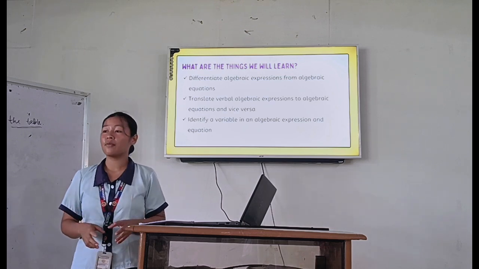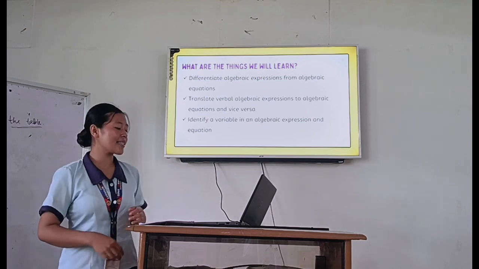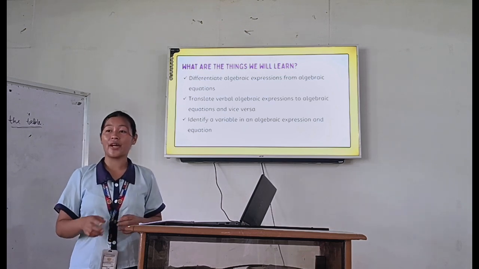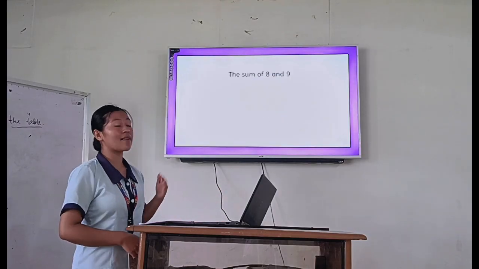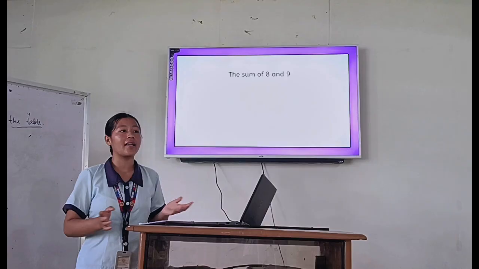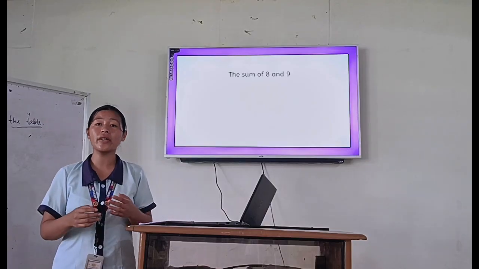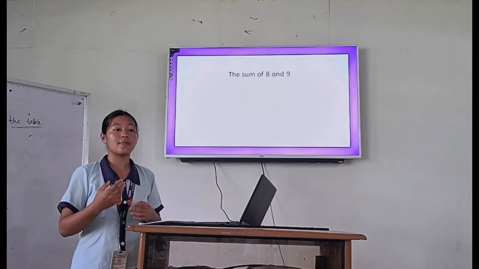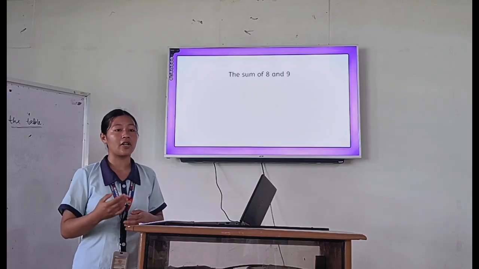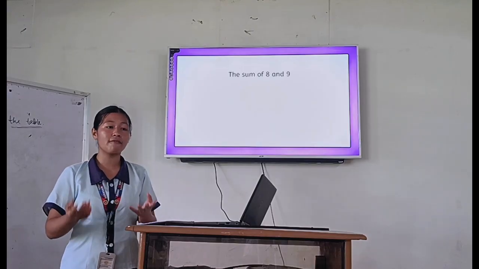But before we proceed, let's have first a brain exercise. Here is a verbal phrase. I'm going to show you different verbal phrases, and you are going to guess whether each is an algebraic expression, numerical equation, or numerical expression. You're free to guess.